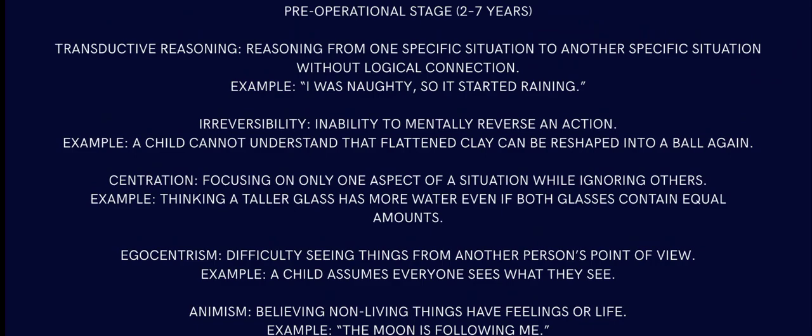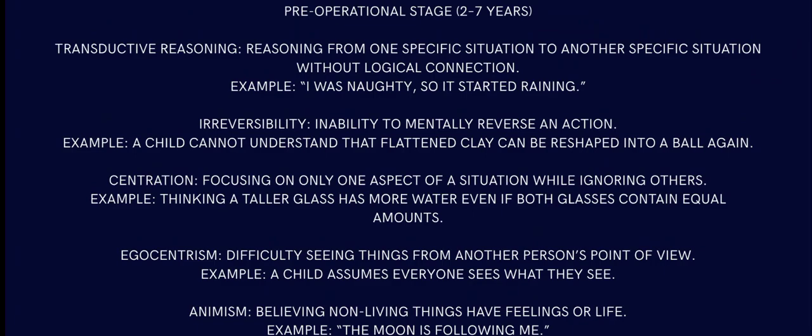Then comes irreversibility, inability to mentally reverse an action. A child cannot understand that flattened clay can be shaped into a ball again. For example, if a child blows into a balloon and it gets big, he thinks this is its size, but when the air comes out, the child cannot comprehend that it can go back to the same size and position. So that is called irreversibility.